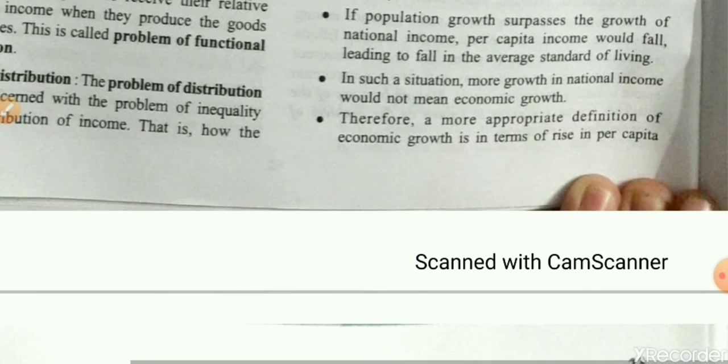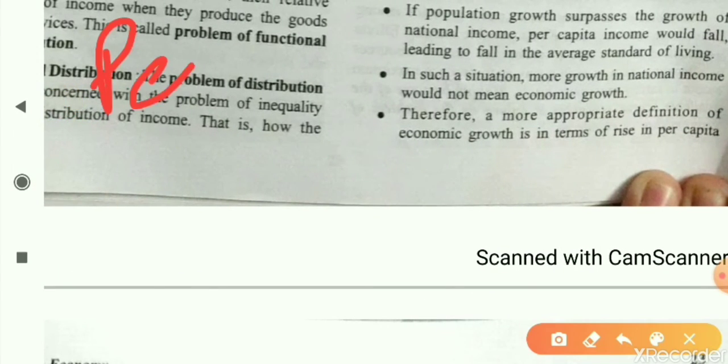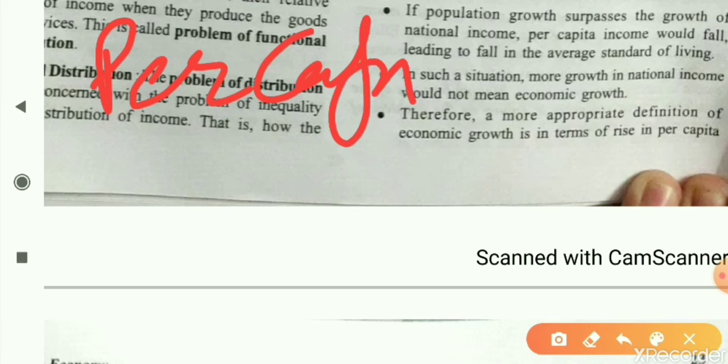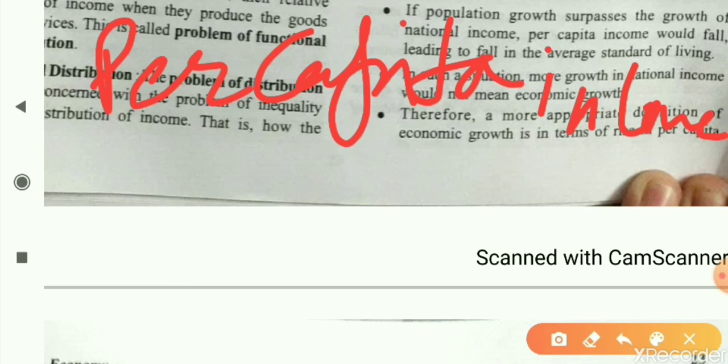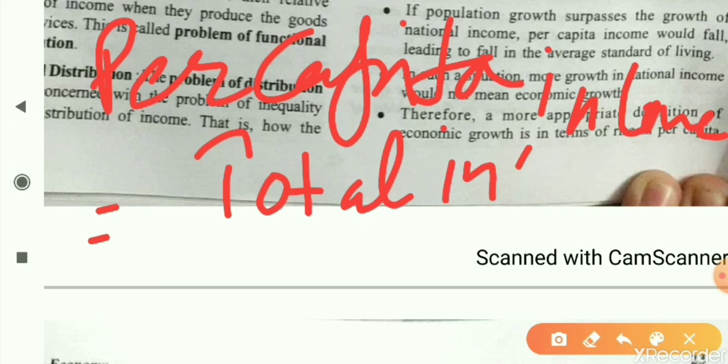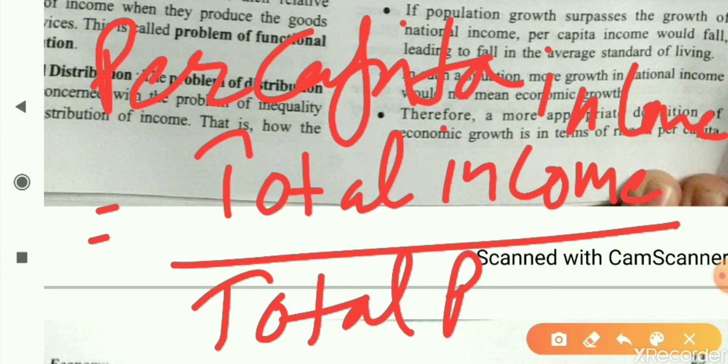As you know, per capita income is calculated as the total income of a country divided by total population.